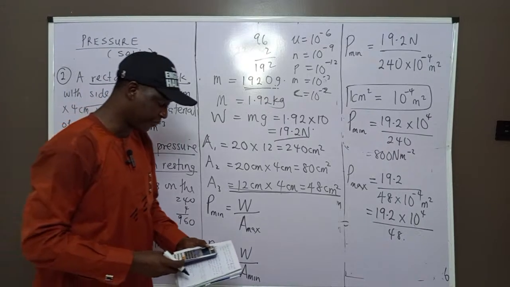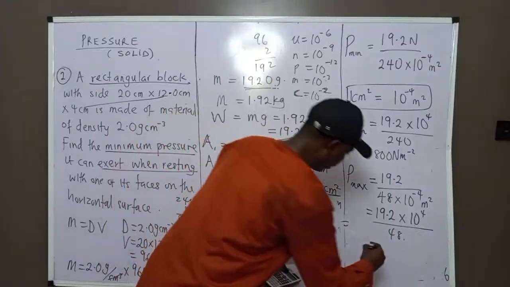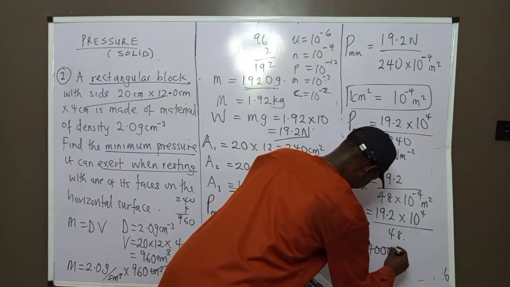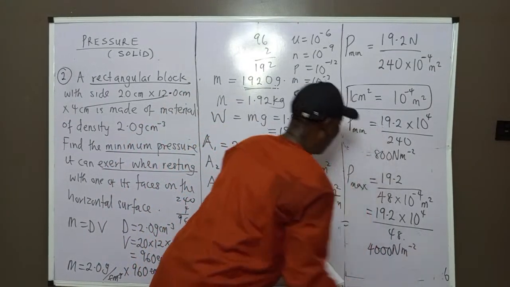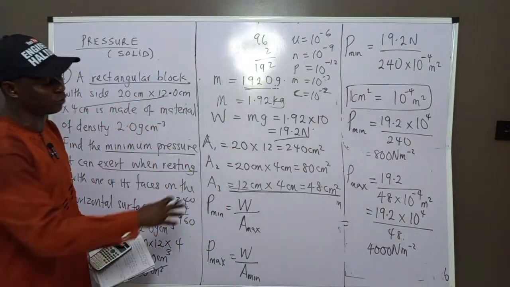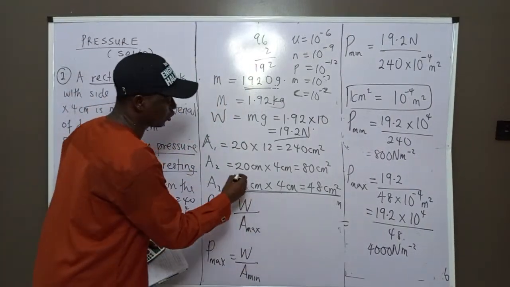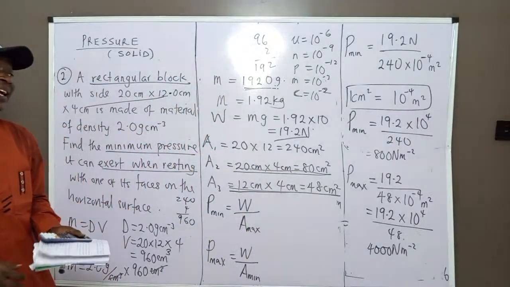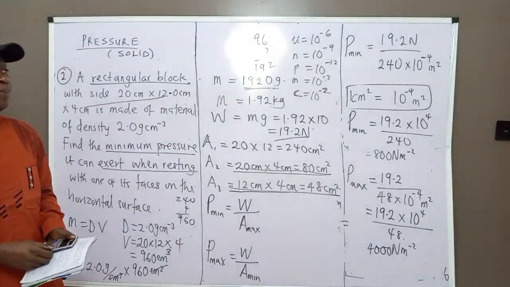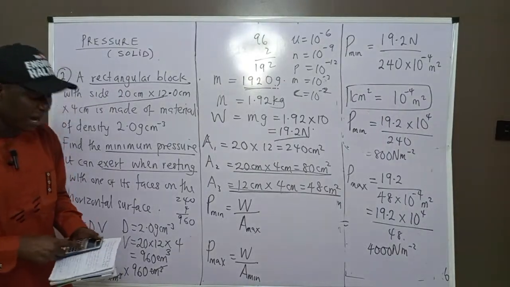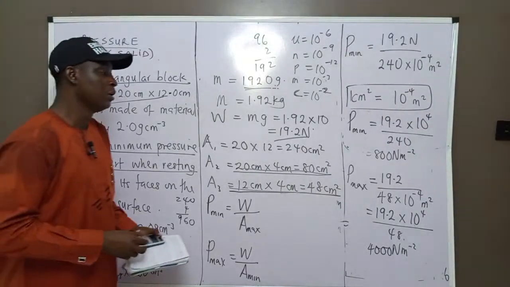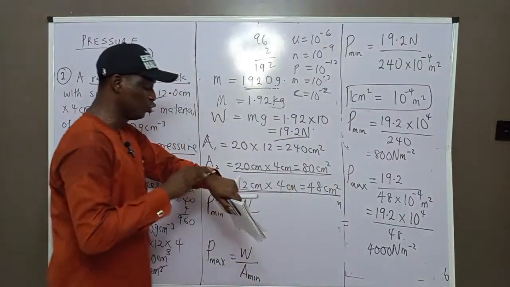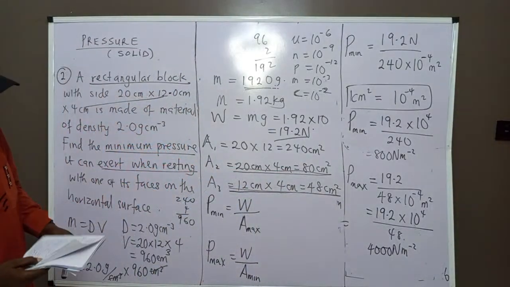So what you are going to have now is 4,000 Newton per meter square. What about the average pressure? You can do that one by yourself. The average pressure will be between the maximum and the minimum, please, I beg you. Use that to solve that problem.